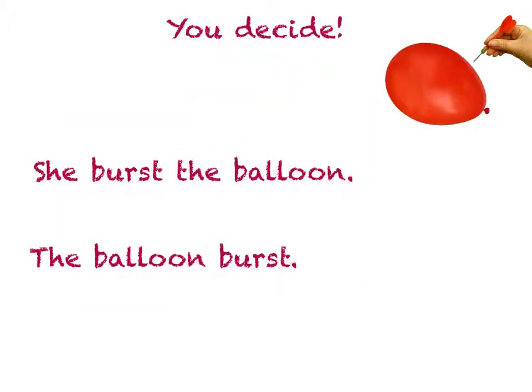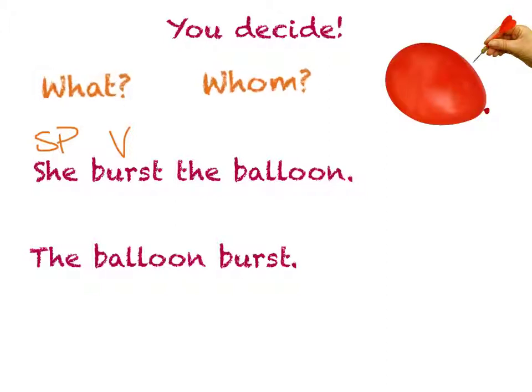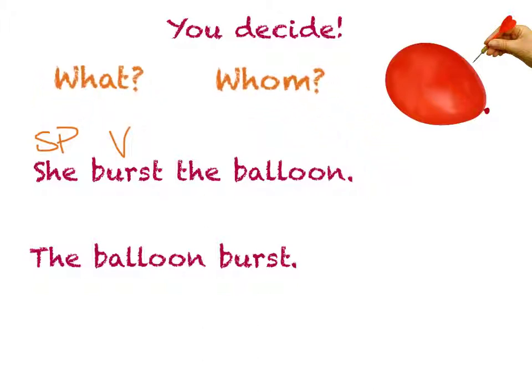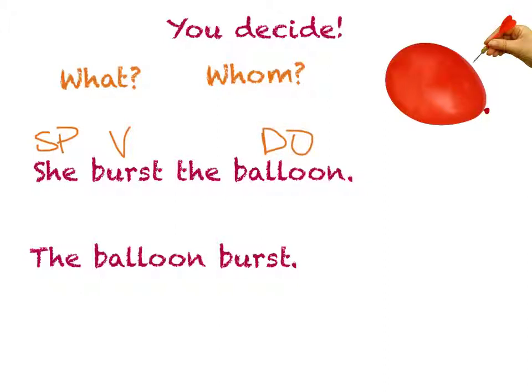Now it's time for you to decide. One of the sentences below contains an intransitive verb, and one contains a transitive verb. Let's start with this sentence. She burst the balloon. Who burst the balloon? She, subject pronoun. What did she do? She burst. That's my verb. Now it's time to see if we can answer either of these questions, what or whom, about my verb. What did she burst? The balloon. That's my direct object, making this, you've got it, the verb transitive.